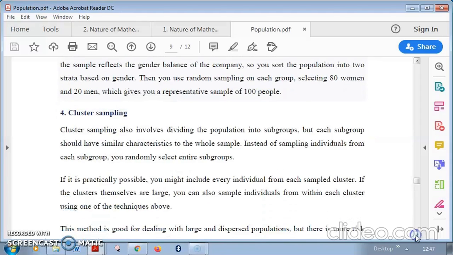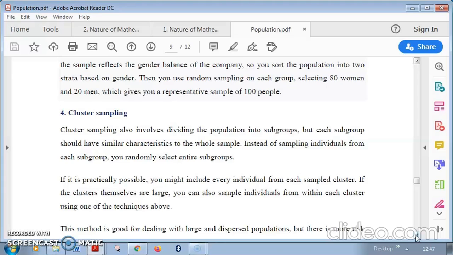Next comes cluster sampling. As I told you, remember about the grapes. Cluster sampling also involves dividing the population into subgroups. Here also you are going to divide into subgroups, but each subgroup should have similar characteristics to the whole population. Means they are all similar, homogeneous in nature. Instead of sampling individuals from each subgroup, you randomly select the entire subgroup. What you are going to do is take the entire subgroup as a bunch. The subgroup should have similar characteristics to the whole sample.